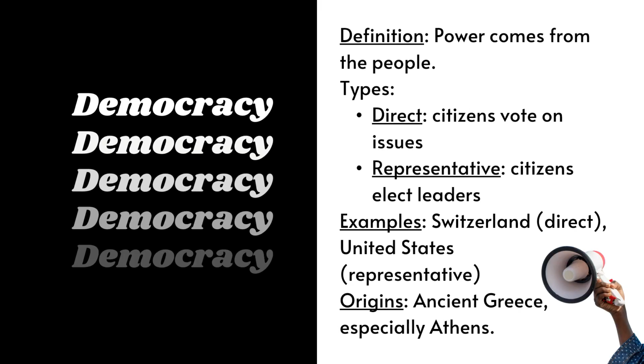In a democracy, power comes from the people. Citizens participate in government. There are two main types. A direct democracy, which is when people vote on issues themselves, like in Switzerland, or a representative democracy, which is when people elect leaders to make decisions, like in the United States. This idea started in ancient Greece, especially Athens.